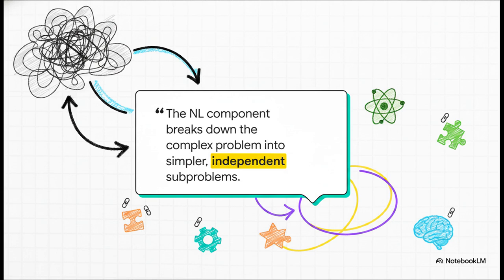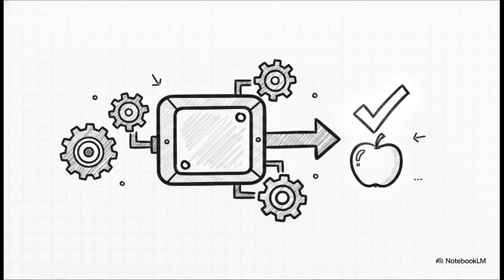As our source material perfectly highlights, the natural language component breaks down the complex problem into simpler, independent subproblems. This approach is brilliant because it forces the AI to create a highly verifiable dependency graph. The AI isn't just writing a messy paragraph of thoughts anymore. It is architecting a logical blueprint where every single piece relies on a specific stated fact from the prompt. And that brings us to step 2, problem solving.